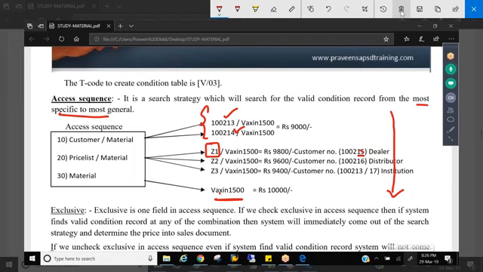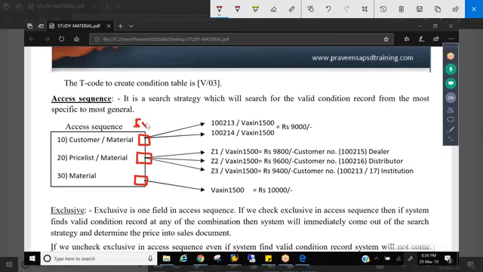In the access sequence, for every table combination, you will have a checkbox called the exclusive indicator. This exclusive indicator has to be mandatorily activated. Don't ask me why it has to be mandatorily activated. Even SAP doesn't have any reason for that. When it is mandatory, the system should have done something, but it should be mandatorily activated. Why?